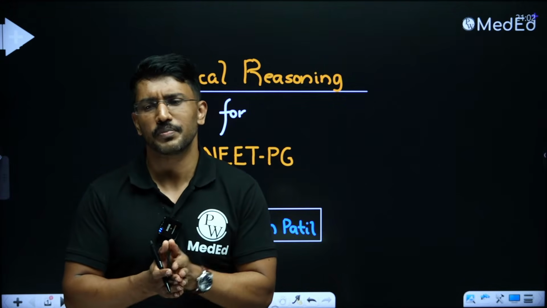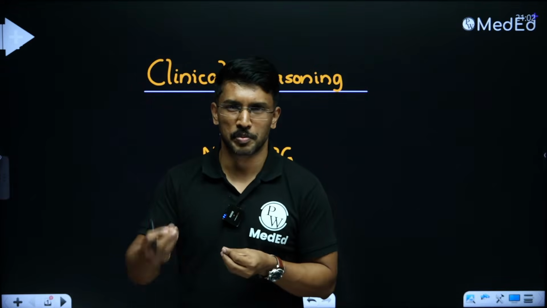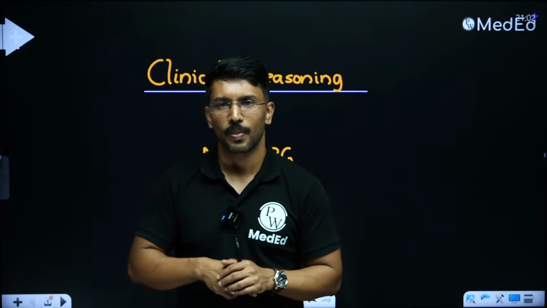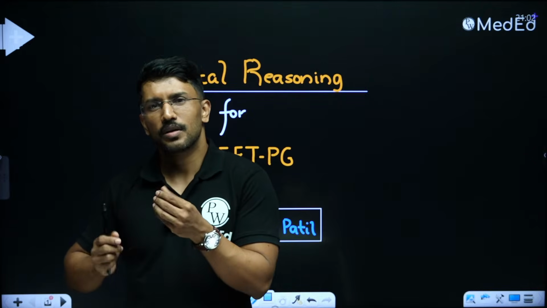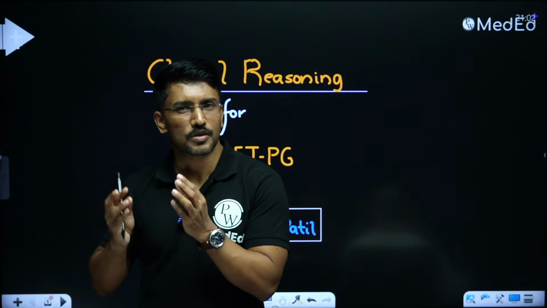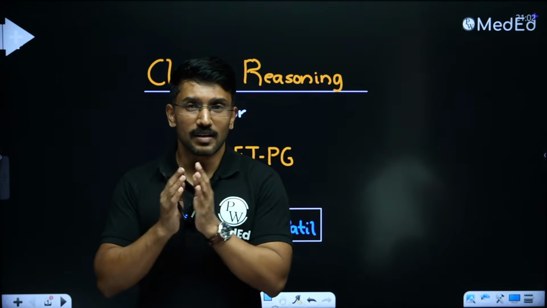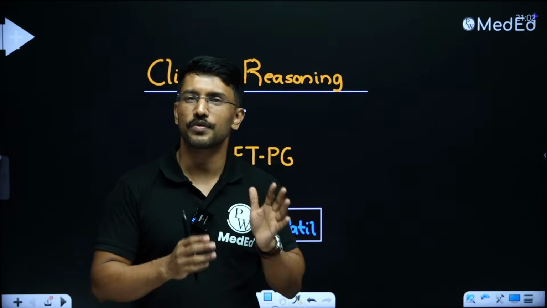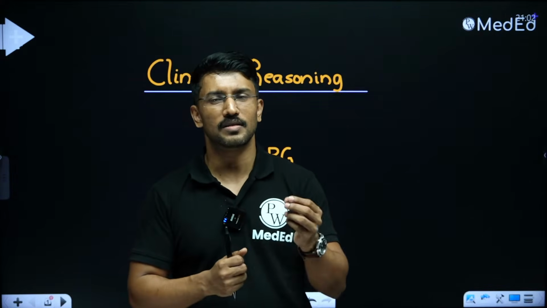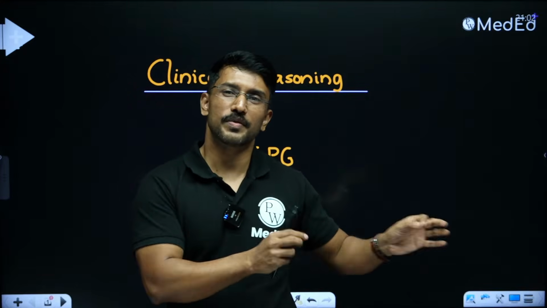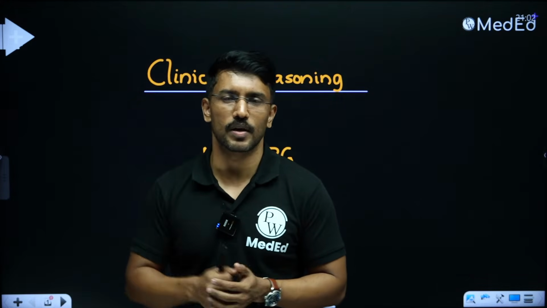Like for example, there may be a story where a patient presented with some weakness and respiratory difficulty and was put on a ventilator, and they mentioned that on examination there were a group of muscles showing flaccidity and a group of muscles showing spasticity. This is a story. Now, until and unless I can make some diagnosis out of this story, anything they ask about this patient, I will not be able to answer. They're asking what would be the most common cause of death in this patient. But I don't know what this question is talking about, then I may not be able to answer.